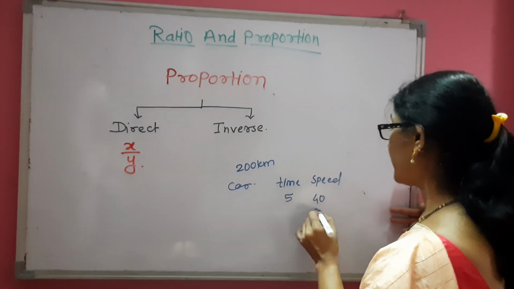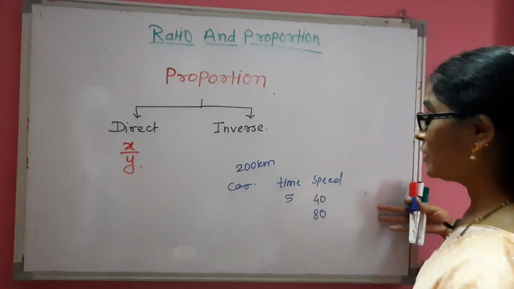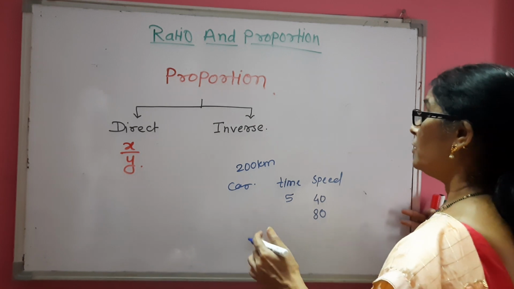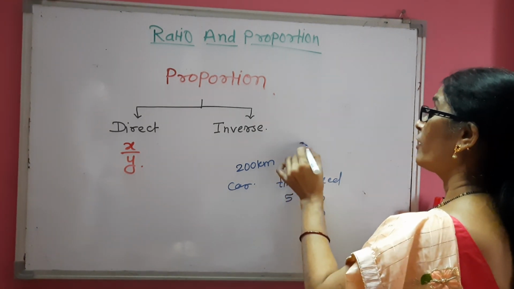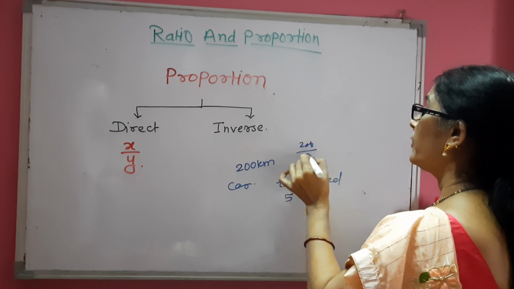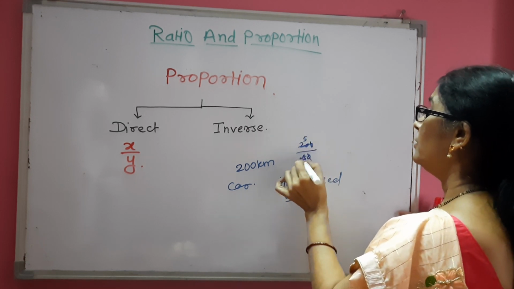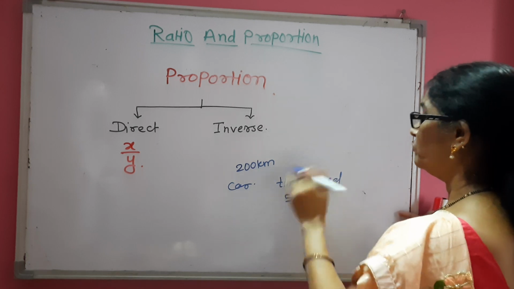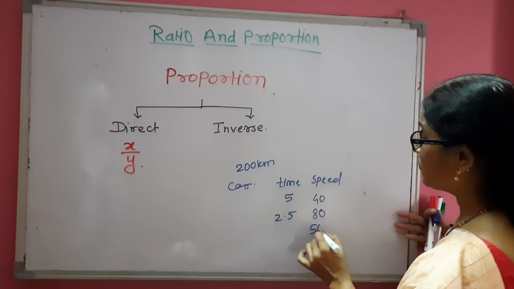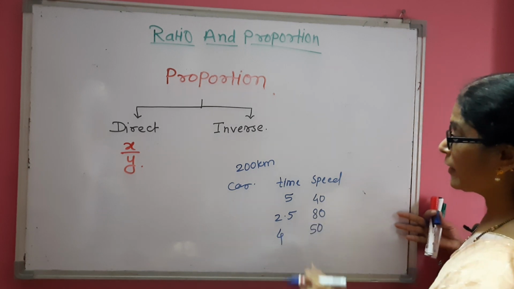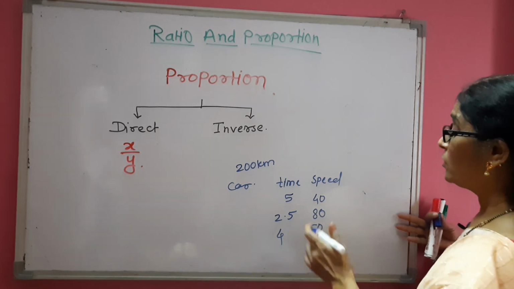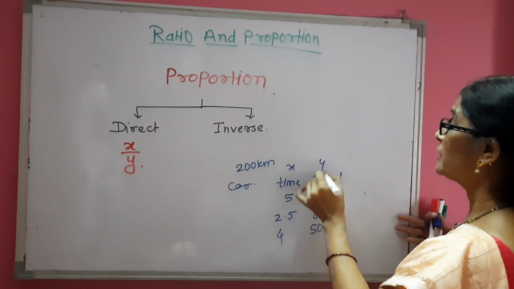If the speed of car is 80 kilometer per hour, then 200 divided by 80, that is 2.5. If it is 50 kilometer per hour, then it will take 4 hours. So suppose this is x and this is y.